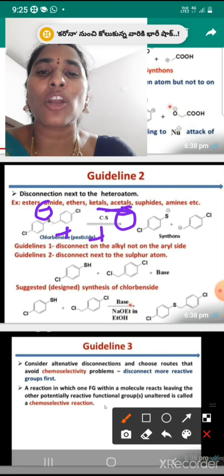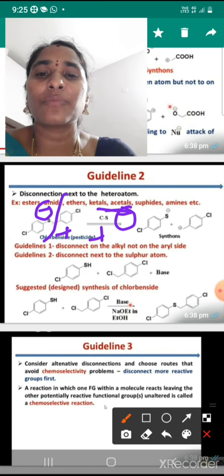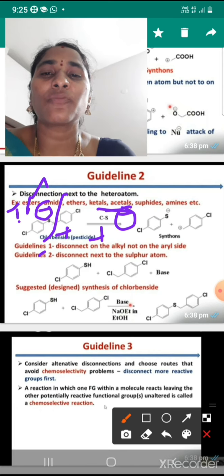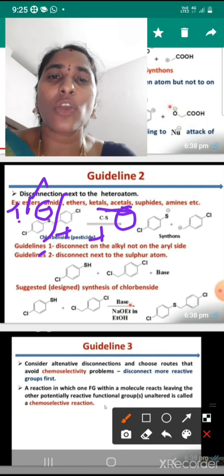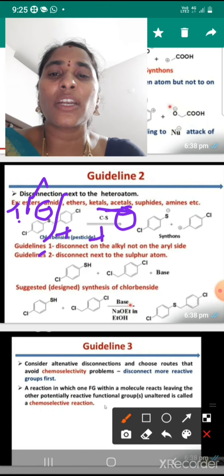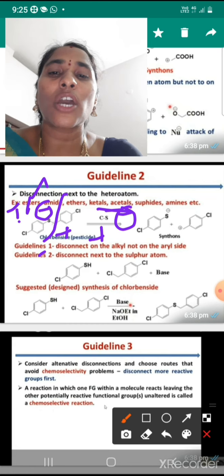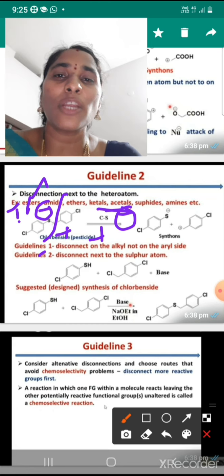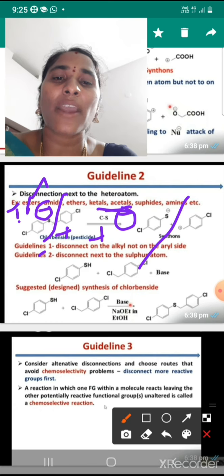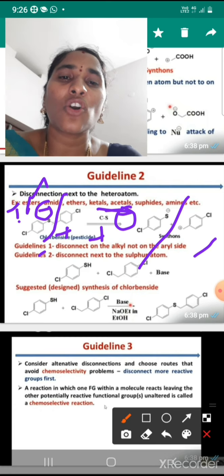So this is the target molecule, and it is disconnected like this. This is the disconnection arrow. The target molecule is the one which is going to be synthesized. Disconnection means imaginary bond breaking. So the target molecule is converted into starting molecules, here synthons, which may be idealized forms. This one is the sulfur anion with a negative charge, and this one is the carbon with a positive charge.